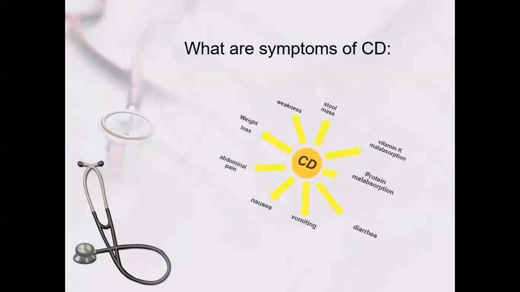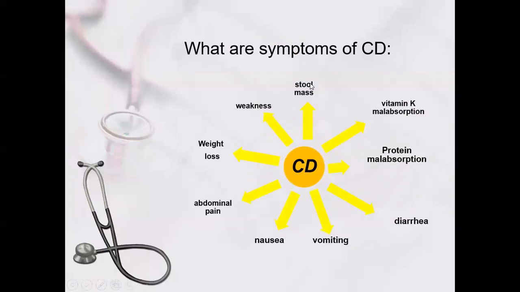And what are the symptoms of celiac disease? The stool mass will be large, with bulky stools, vitamin K malabsorption, and protein malabsorption. Diarrhea, vomiting, nausea, abdominal pain, weight loss, and weakness are all features, besides short stature and anemia.